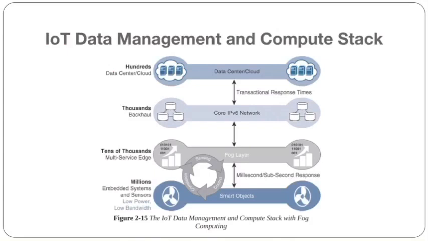Then thousands of core IPv6 network nodes, from IPv6 to data centers. On the top we have hundreds of data centers which analyze the data collected from the smart objects.